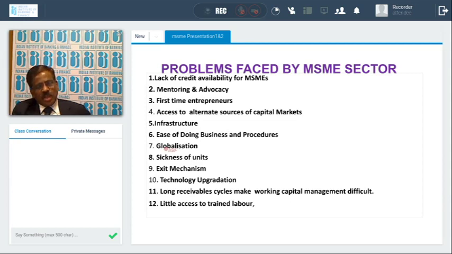But the IBC also has certain limitations. They're not able to meet the large corporate accounts also. So still they are facing a lot of problems in the exit mechanism.